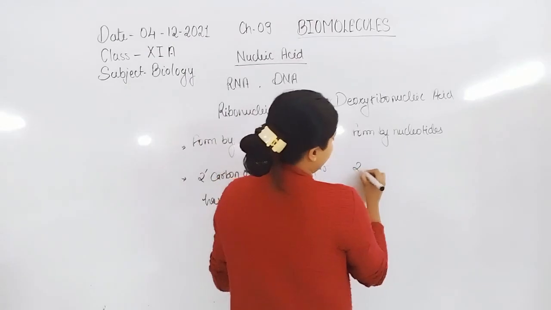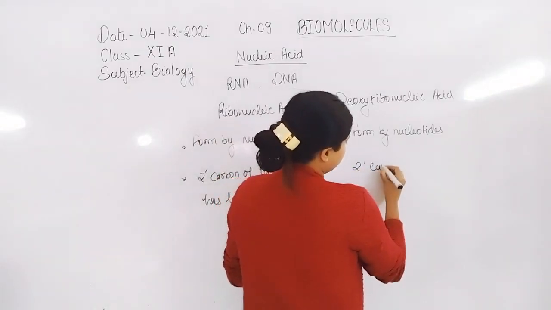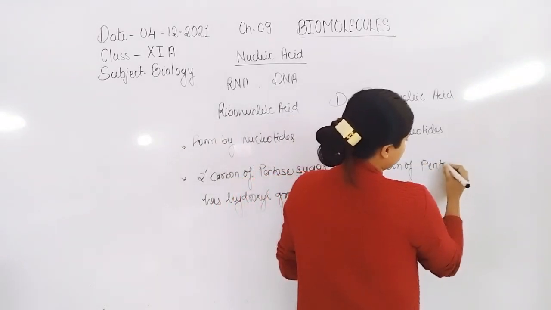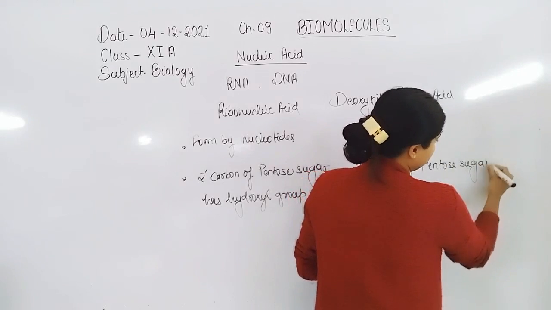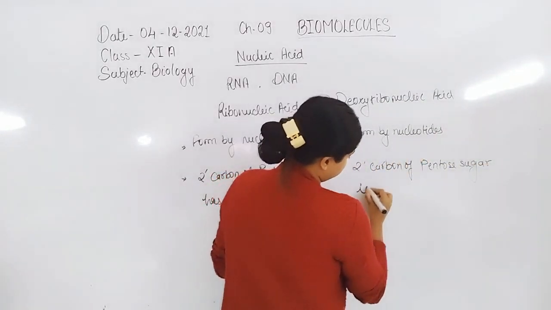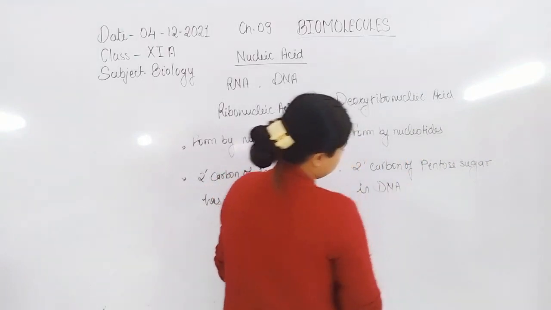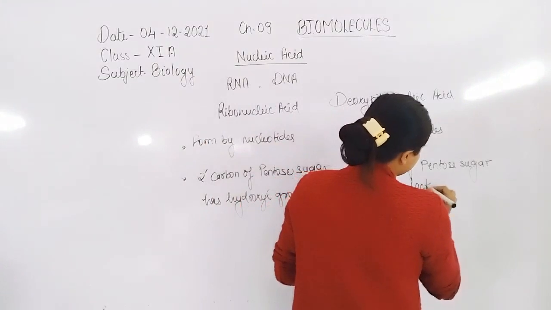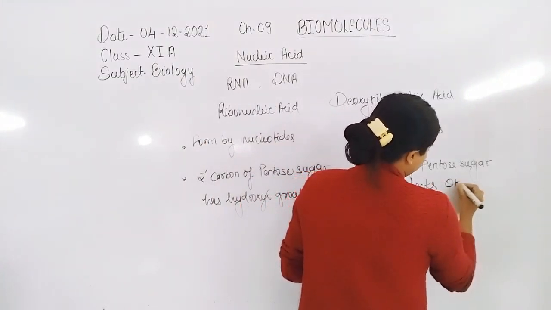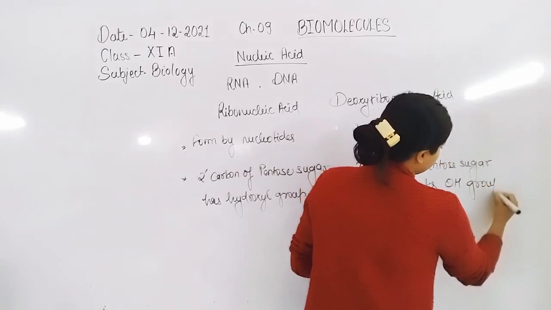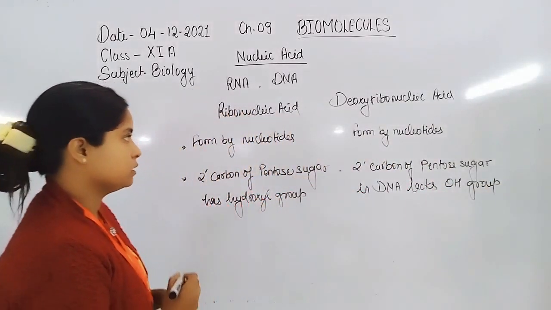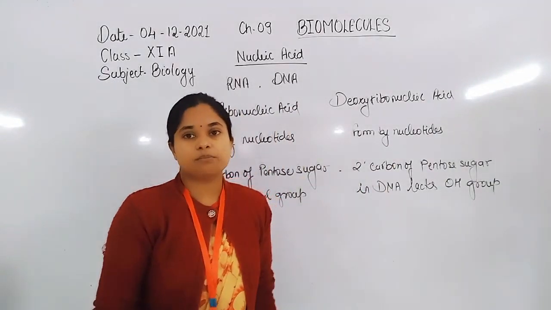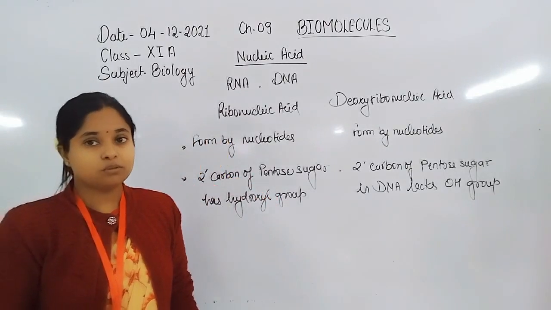whereas the 2 prime carbon of pentose sugar in DNA lacks the hydroxyl group. So there is only a difference. Also, as we know from previous classes, RNA is single stranded and DNA is double stranded.